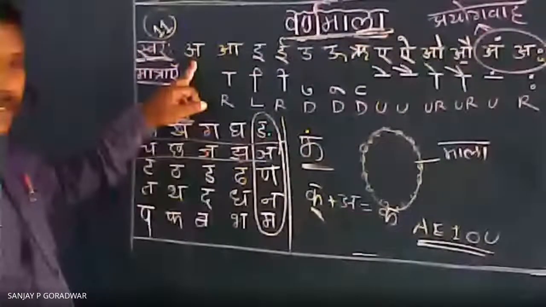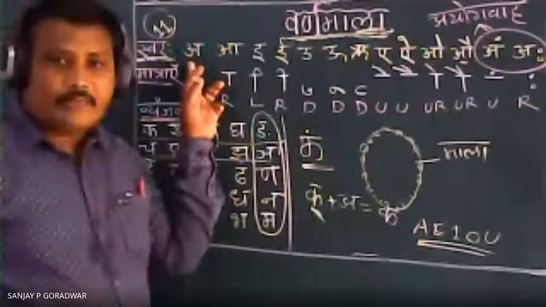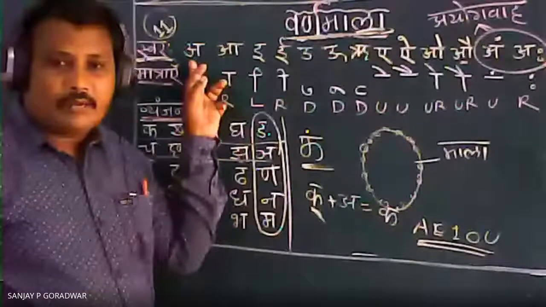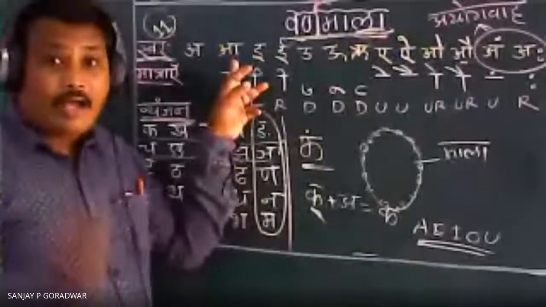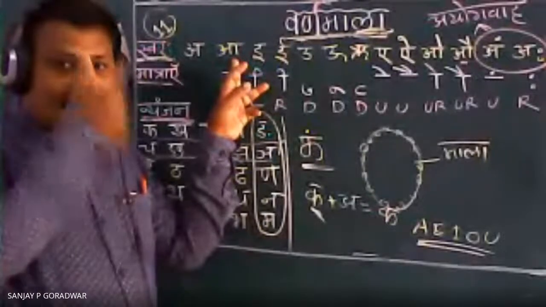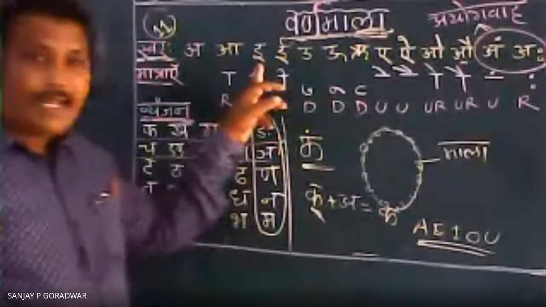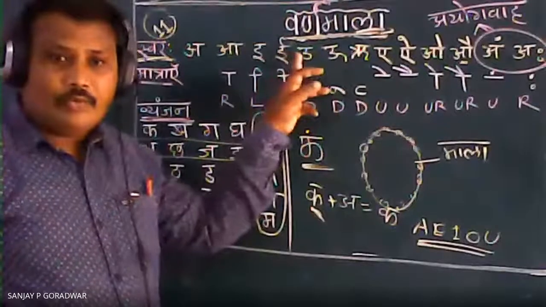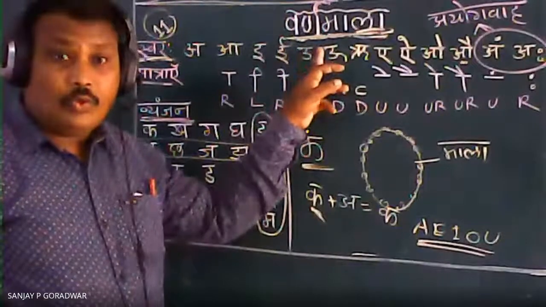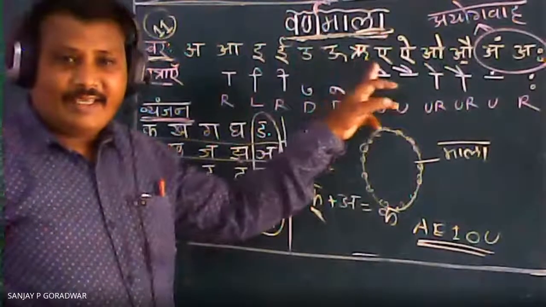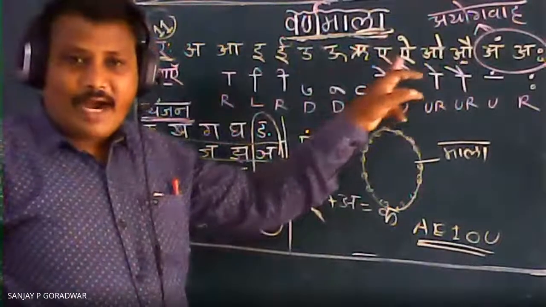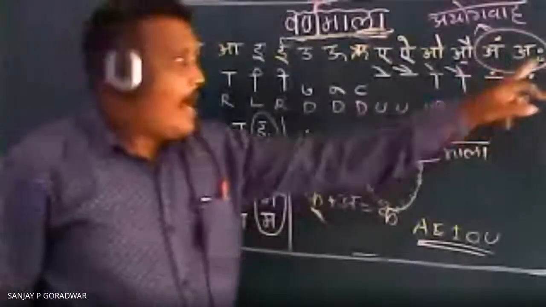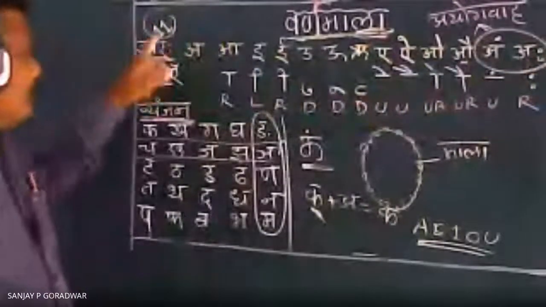See the pronunciation, you can see my mouth. The first one, the mouth is not too much open. Then the second one, the mouth is open and the eye expressions are up. Then the third one again like this only, E, then E, then U, U, Ri, A, I, O, Au. So there are 11 vowels.